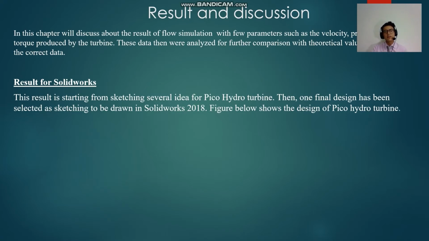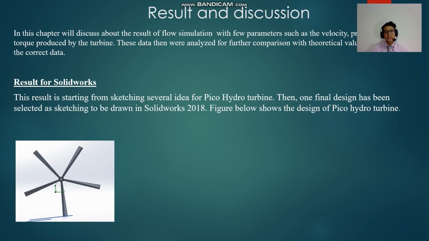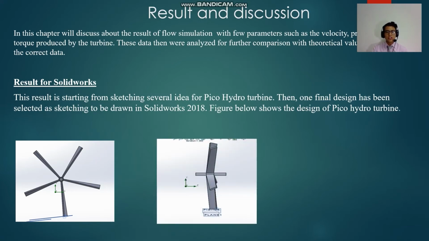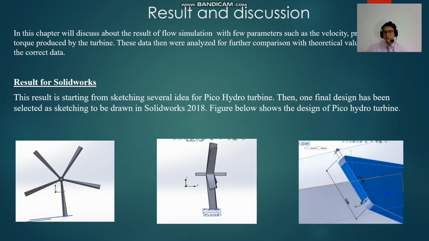Okay, for the result of SolidWorks. As we can see, this is the result of the Pico hydro turbine that has been developed into 3D using SolidWorks 2018 software. Okay, this one is a front view. And then we can see the blade angle of my Pico hydro turbine.